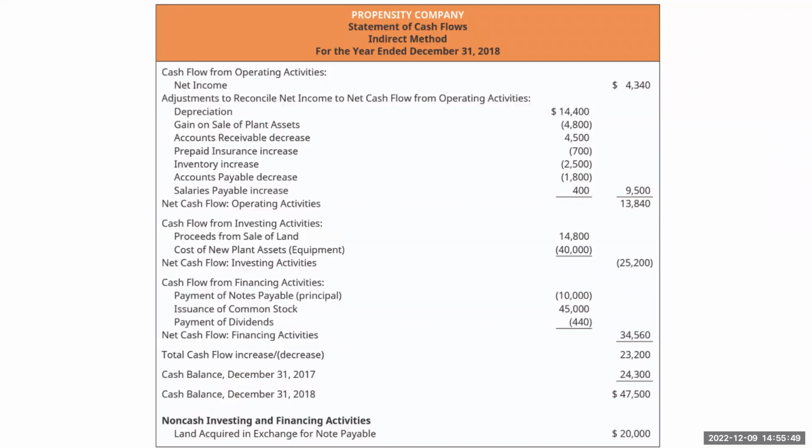Just to show you what that non-cash section actually looks like on the financial statement. As I mentioned, it shows up as a footnote. So there it is at the bottom. Okay, there's your 3 sections: operating, investing, financing, and here is your non-cash.